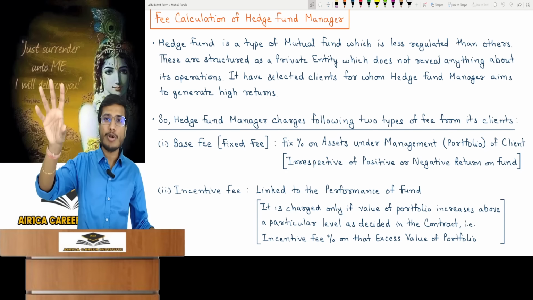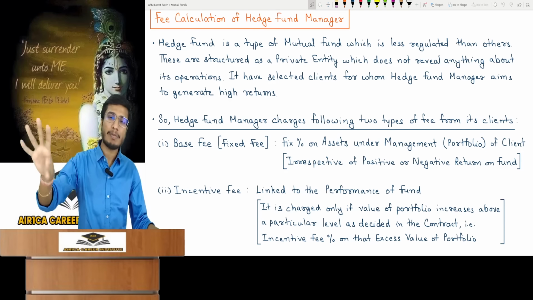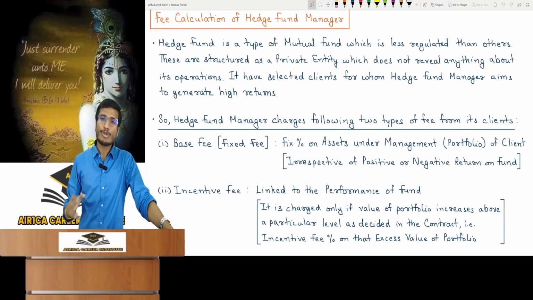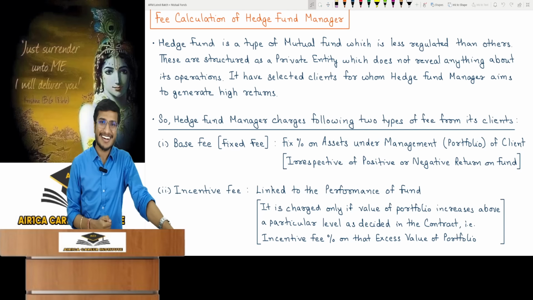Because if I open a mutual fund and have to make everything public, and if I make all the information publicly available, if such return is there, who would then come to me? I don't want to share my trick. If I know exactly how to earn, then why should I tell everyone else how I do it? If I tell people my money making trick, then that's wrong, isn't it?